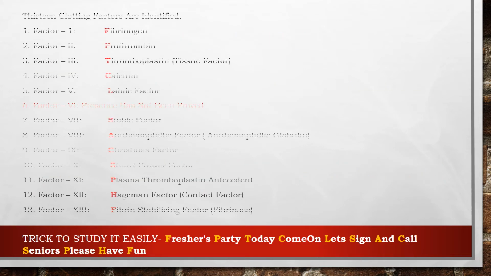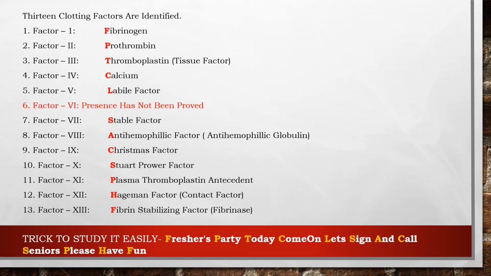So here I added the 13 clotting factors which are identified, and under the names I added an easy trick to study or remember these 13 names. That is, the freshers party today, come on let's sing and call the seniors, please have fun.